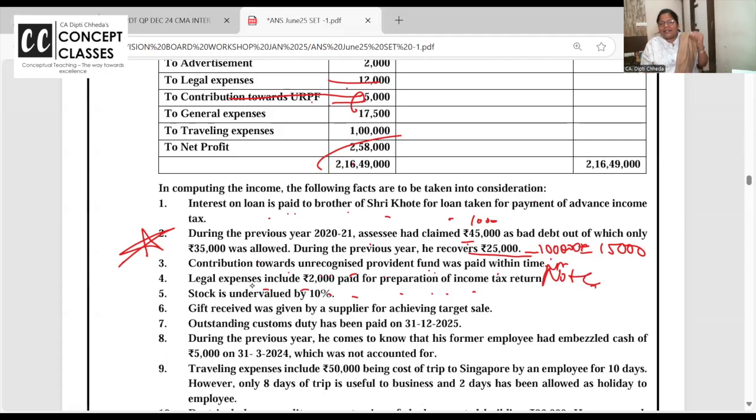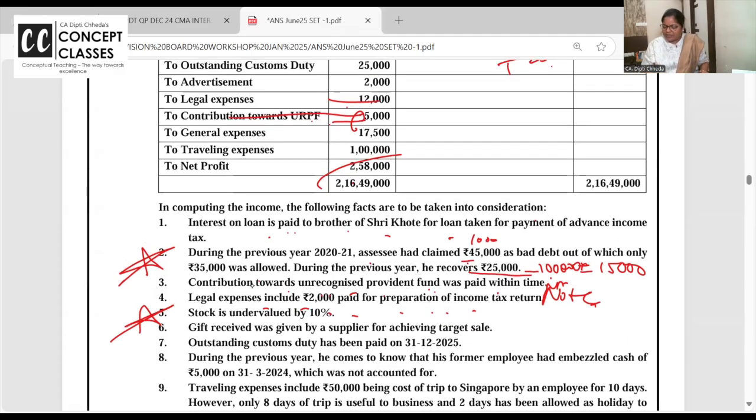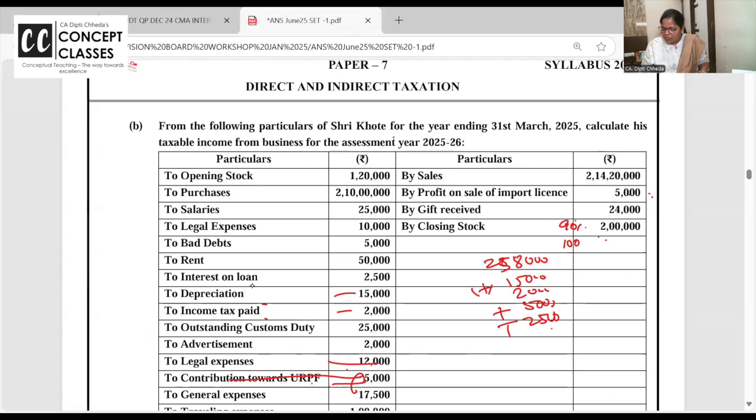Stocks are undervalued. Superb adjustment in accounts, in costing, in income tax. Stocks are undervalued. So can I say this closing stock is 90%? What is the 10% more? 2 lakh into 10 divided by 90. It's coming to 22,222. Meaning I have shown my closing stock less.